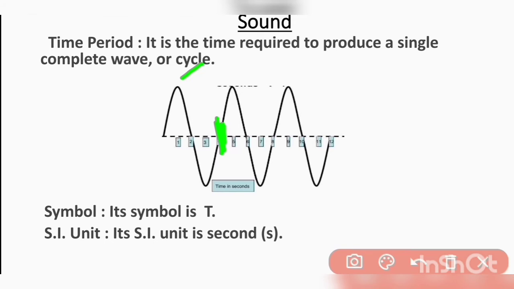So basically, the time required by one wave to pass through any given point is its time period. Its symbol is T. Its SI unit is second.